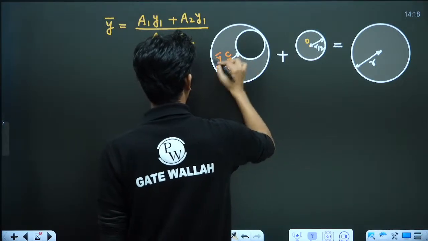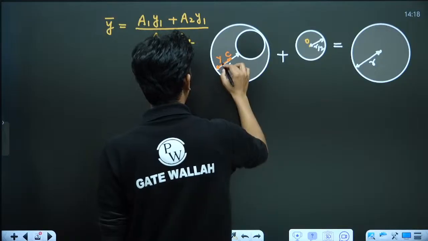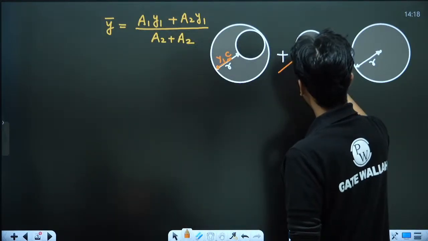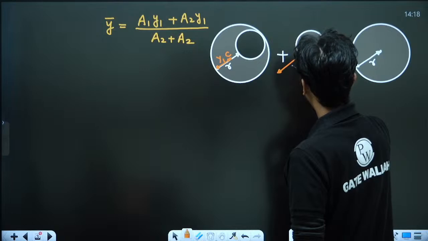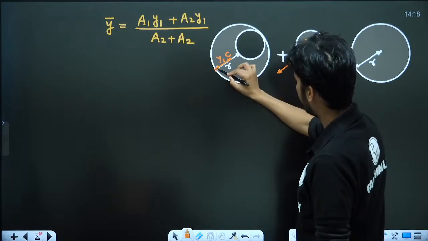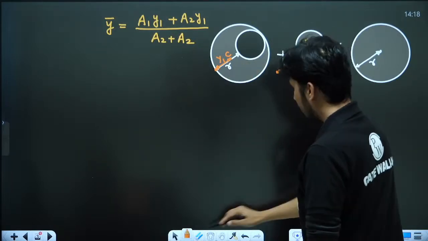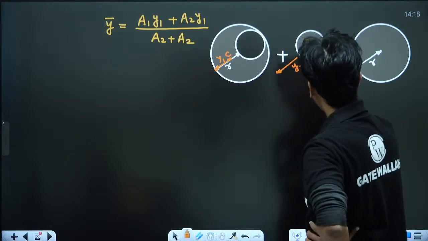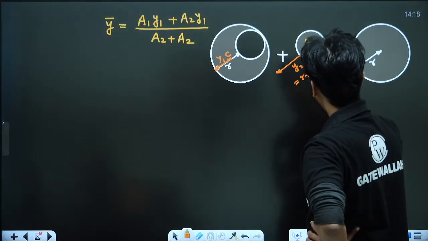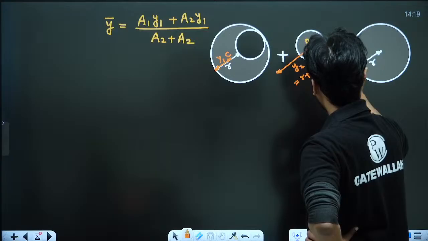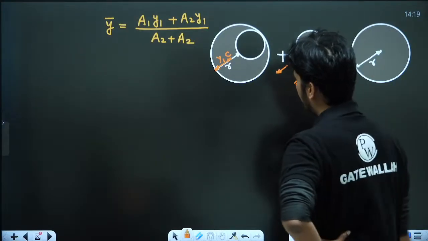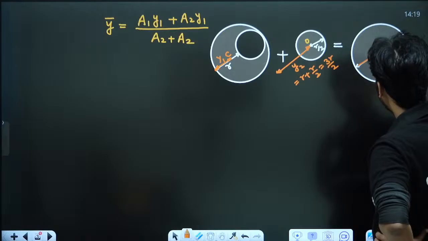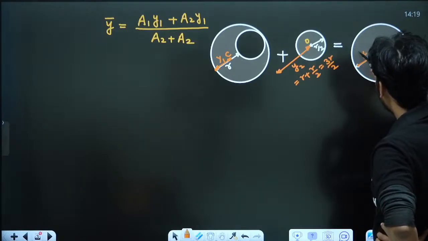This is y bar, y1. And for this, this is the centroid from the same point, y2. That will be r plus r by 2. Y1 we have to calculate. This is y2, and here y bar is equal to r.